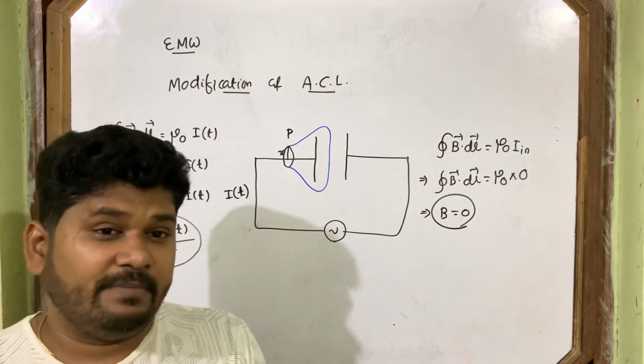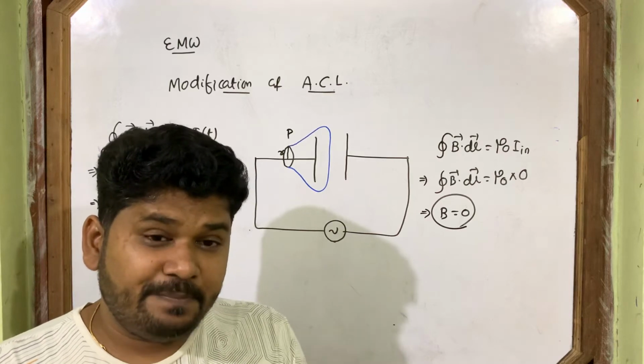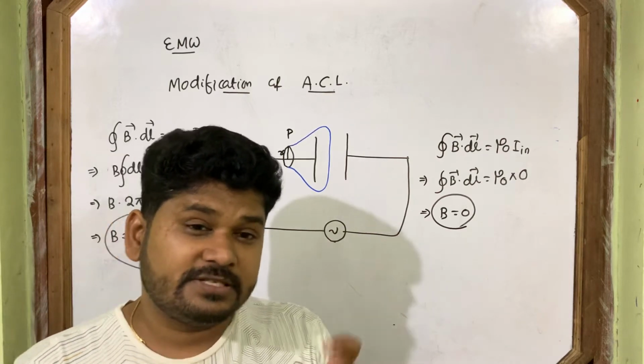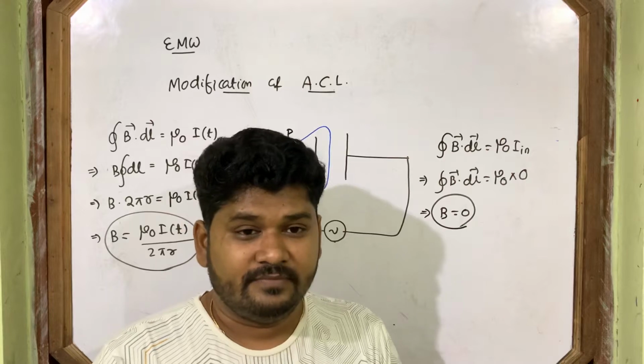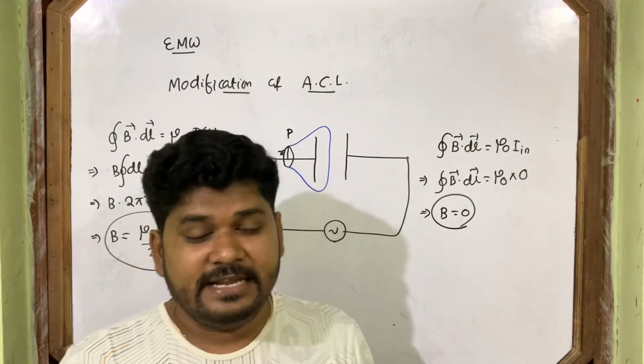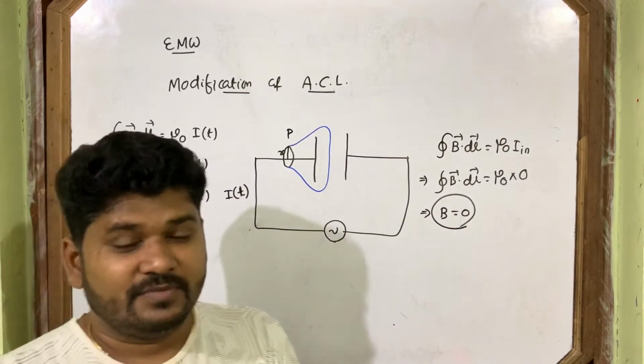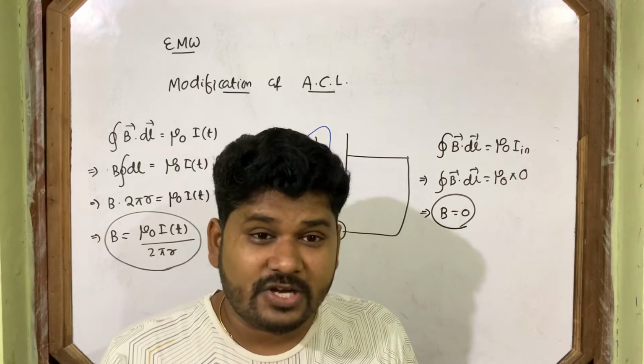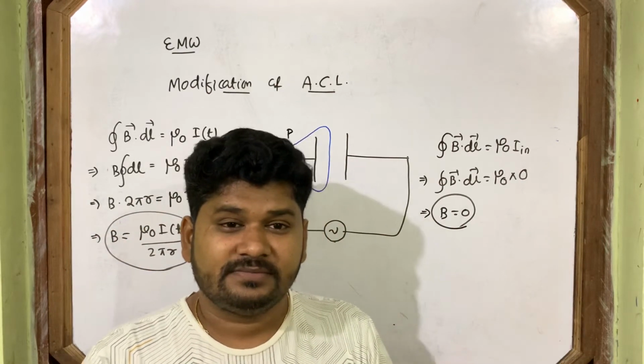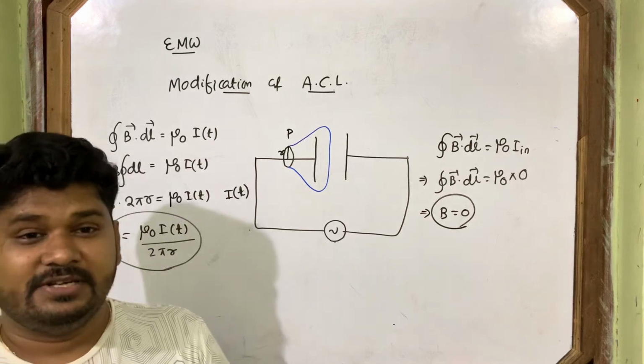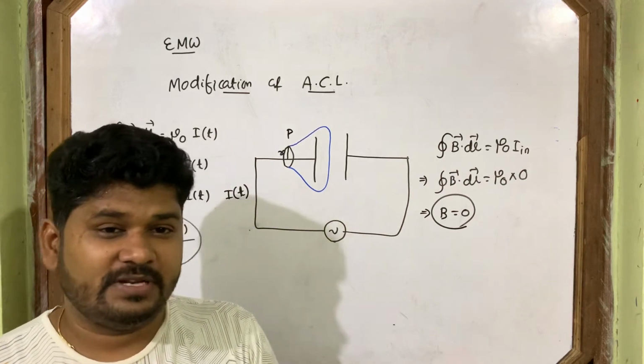Then Maxwell demanded, if changing magnetic flux induces current, why not changing electric flux? Also changing electric flux will produce currents. This is the concept given by Maxwell.